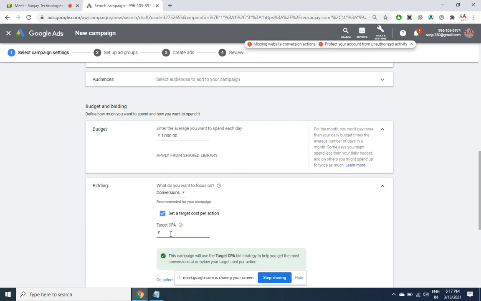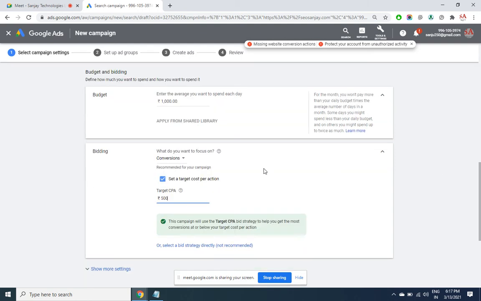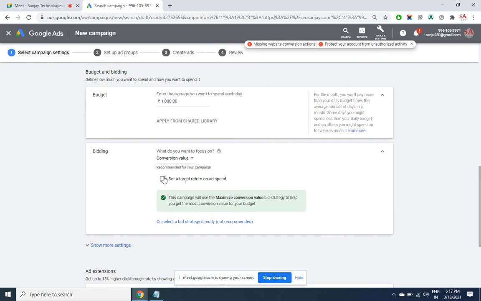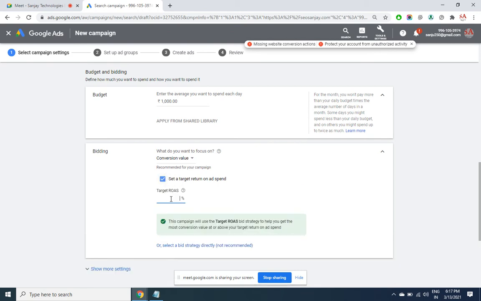I am ready to pay, let's say, 500 rupees per conversion. Or I want return on ad spend, 300% return on ad spend. So whatever is the sale value divided by 3, that is your charge, the conversion price or cost per acquisition. That's what 300% means.